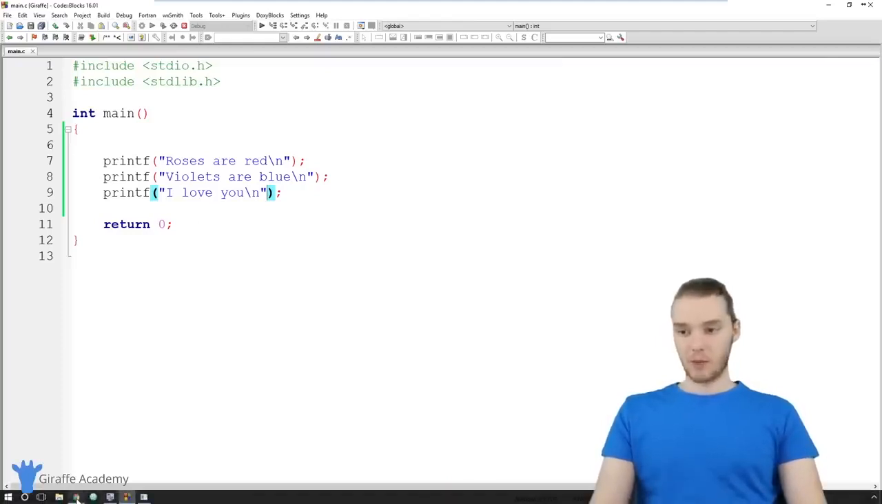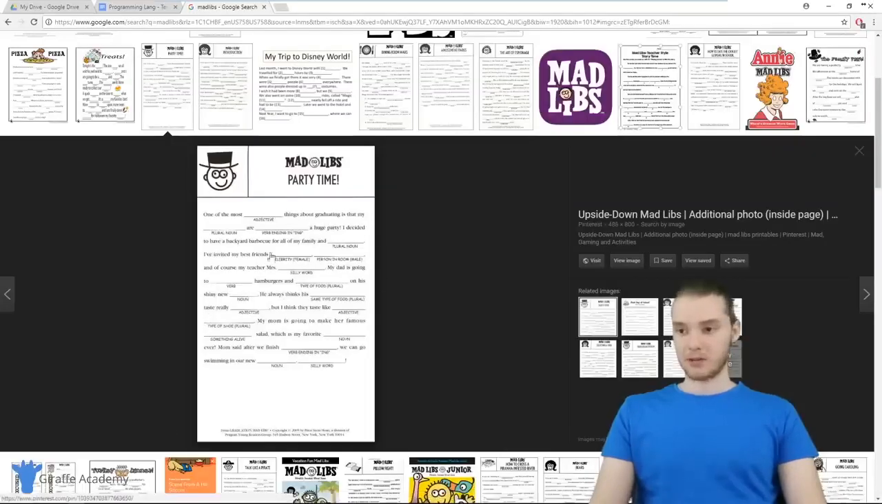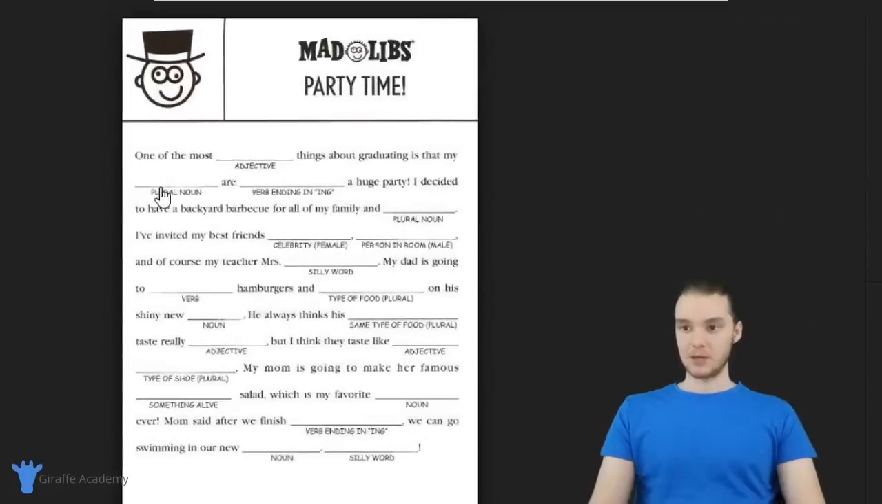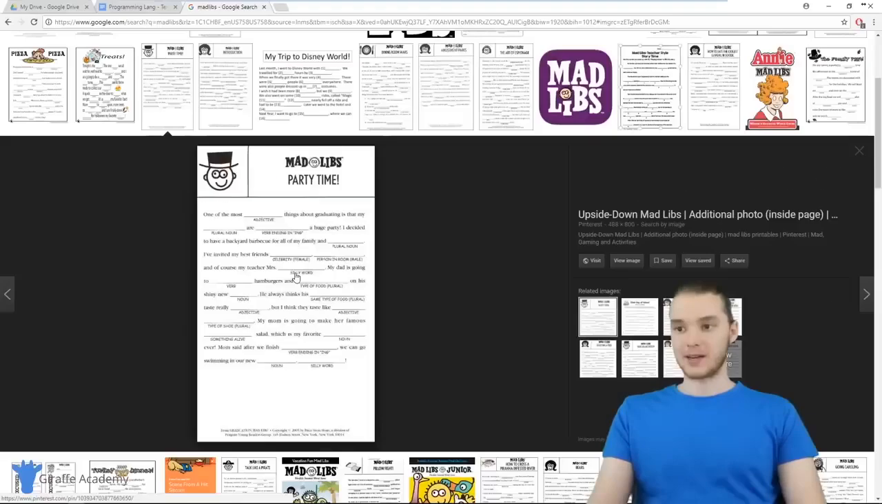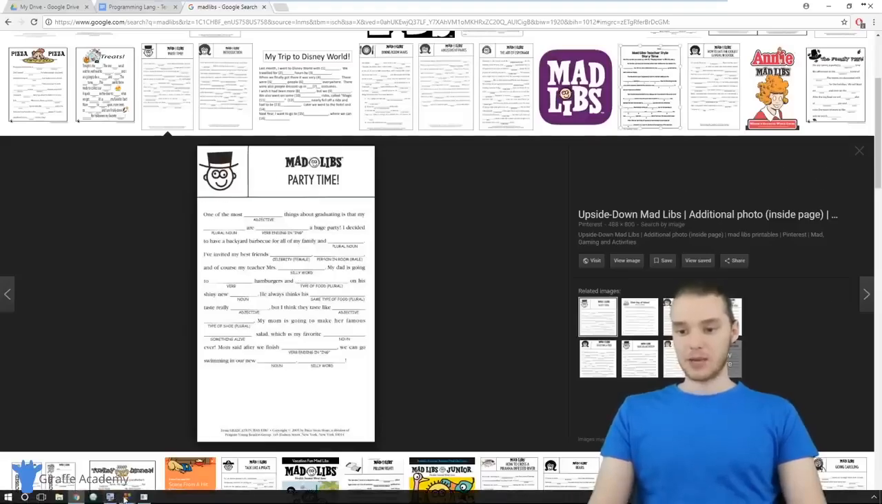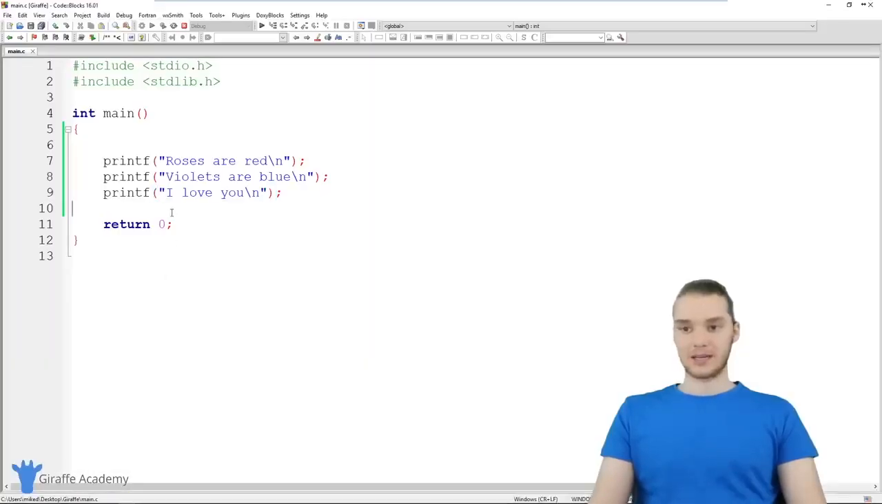So actually, if we head over to my web browser, you'll see I have a picture of a Mad Lib up here. And basically, you would just add in a bunch of random words into the story, and then you'd read the story back, and it could be kind of funny. So I'm going to show you guys how we can build something like that in C.